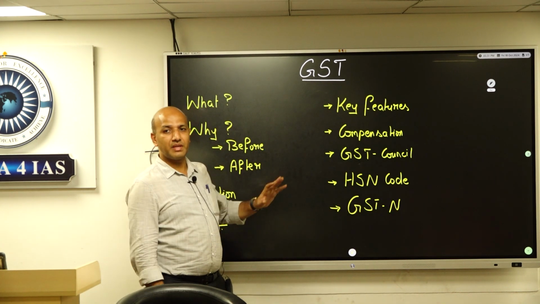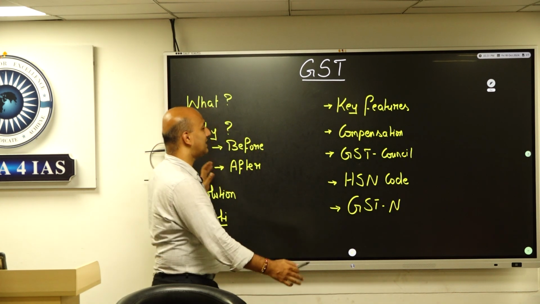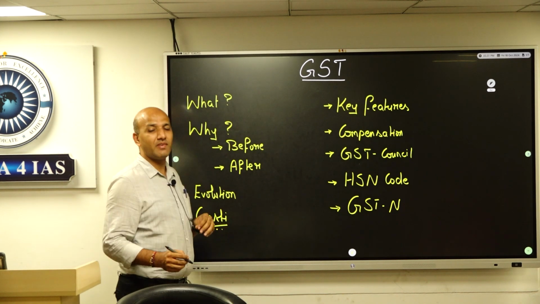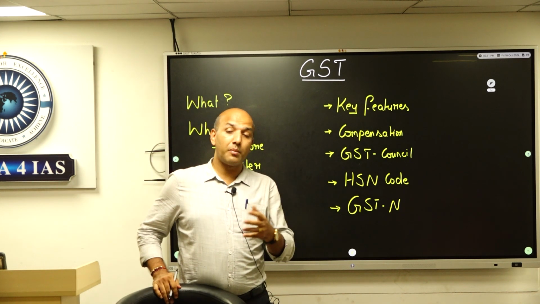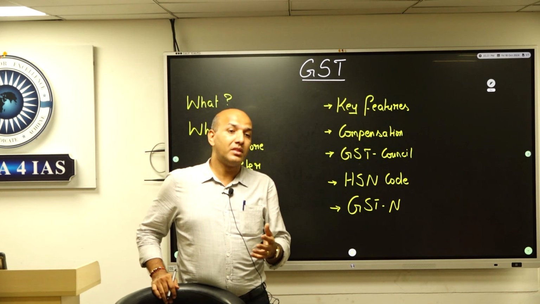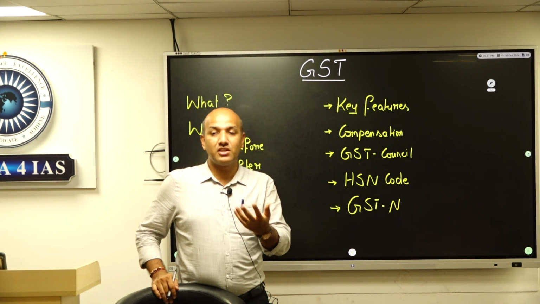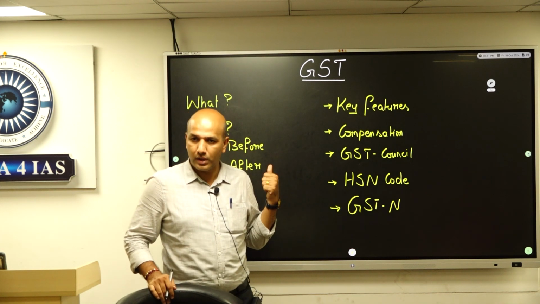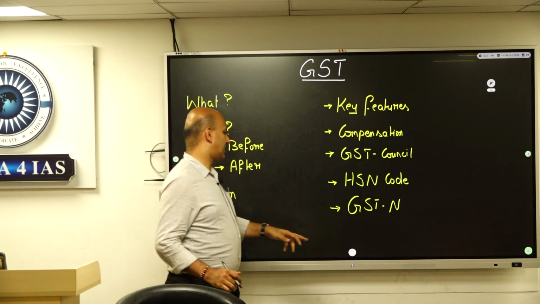This is the overall idea. It's a very interesting and relevant topic, given that in day-to-day life we experience this idea called GST.